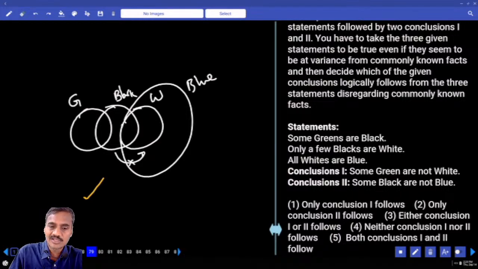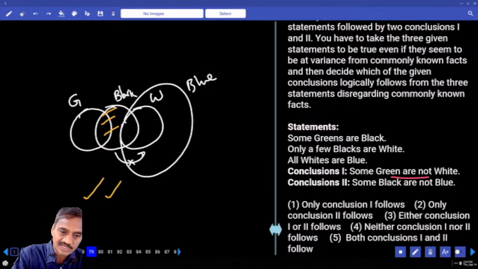And next one, some black are not blue. Now these are the black that is not blue. That is also true. Clear? Hence, now both the conclusions are true. Both these two are negative conclusions. Hence, to make this one false, now I need to prove all green are white.